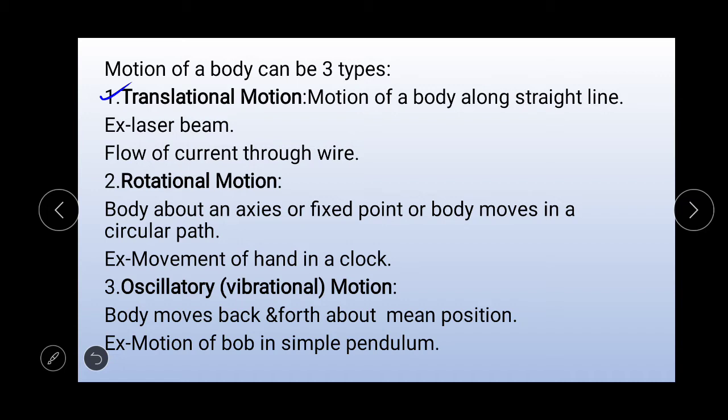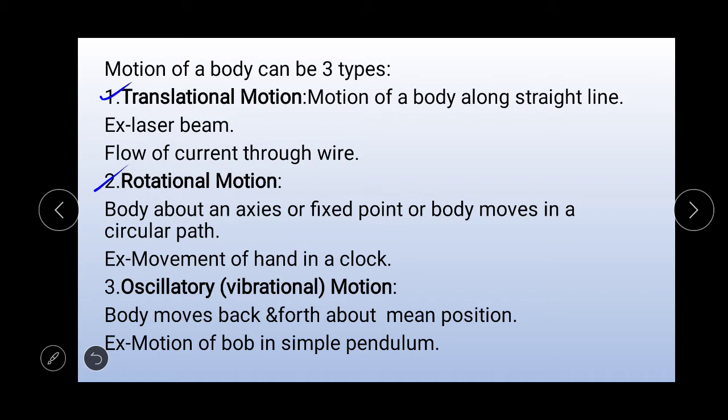Next, the second one is rotational motion. Motion of a body about an axis or fixed point, or a body that moves in a circular path, is called rotational motion. Examples: motion of the earth around the sun, movement of the hands in a clock, motion of planets around the sun.